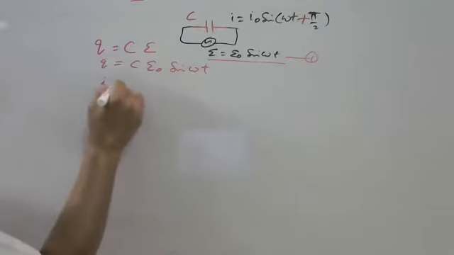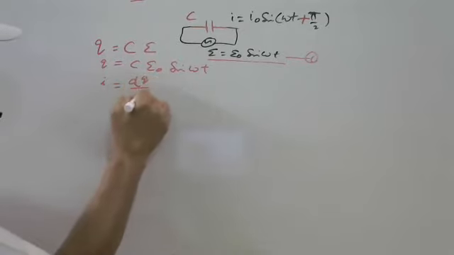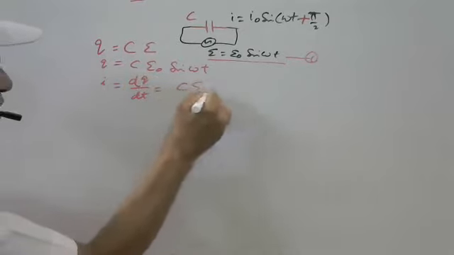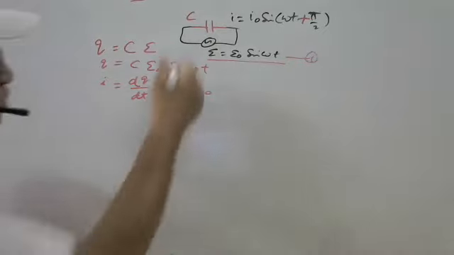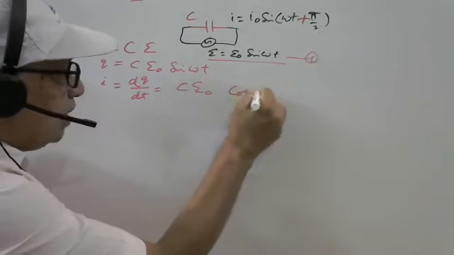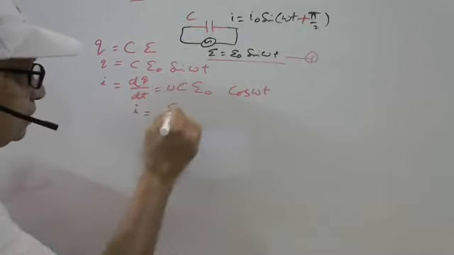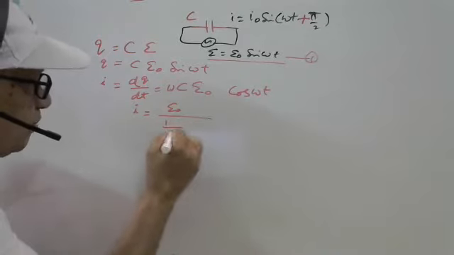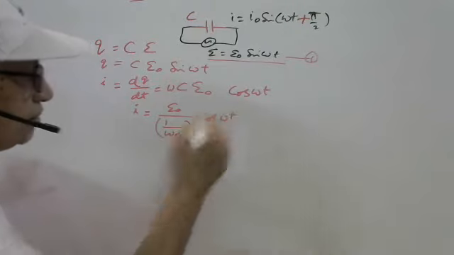If we differentiate it, then we get here CE naught. In differentiation, we know the chain rule. So sin becomes cos omega t, and omega. We can write here like this, 1 upon omega C cos omega t.